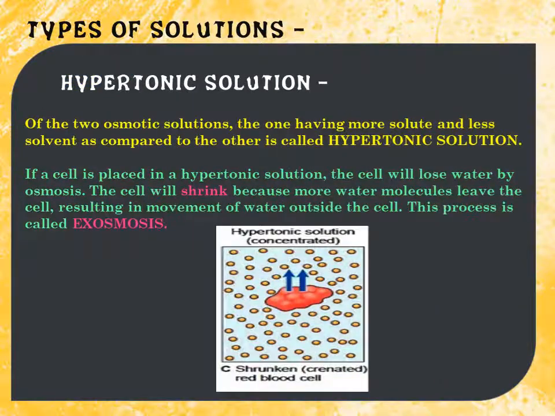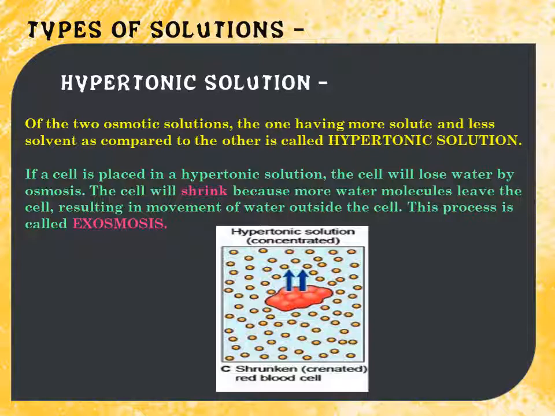The second type of solution is the hypertonic solution. As I told you, the word hypo we used for less; here the word hyper is for more, and tonic again we use for solute. It means the solution in which the concentration of solute is more as compared to the solvent.